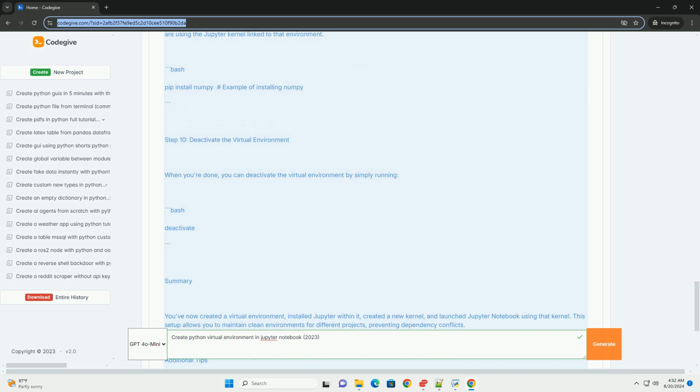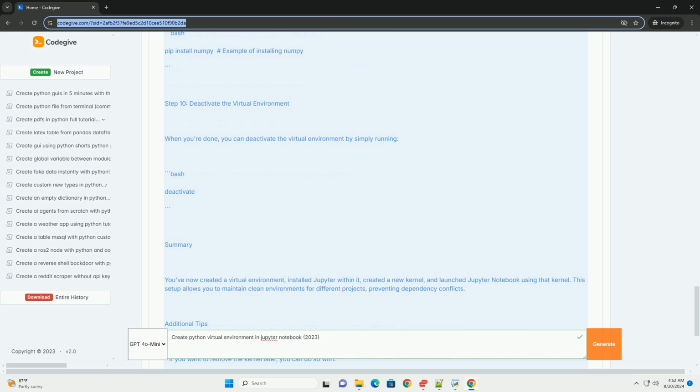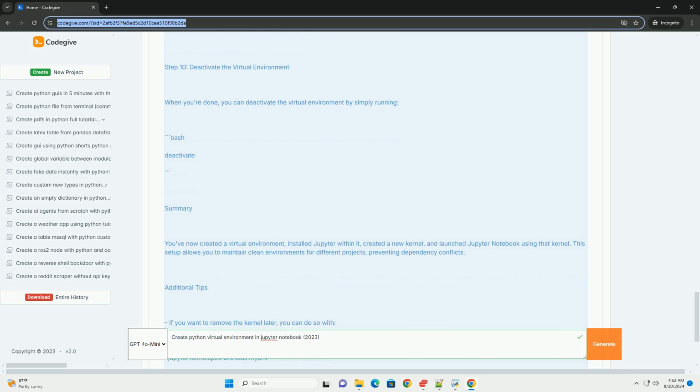Step 5. Create a new kernel for Jupyter to use the virtual environment in Jupyter Notebook. You need to create a new kernel linked to it. You can do this using the following command: bash, python -m ipykernel install --user --name=myenv --display-name="Python (myenv)". The name myenv specifies the name of the kernel.